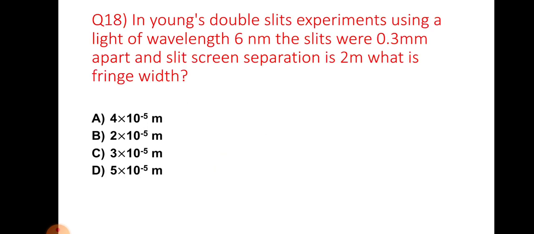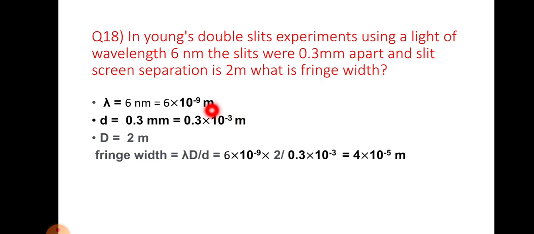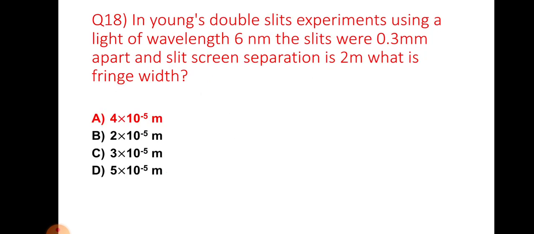Question number 18. In Young's double slit experiment using light of wavelength 6 nanometer, the slits were 0.3 millimeter apart and the slit screen separation is 2 meter. What is the fringe width? We know this is capital D, this is small d, this is lambda. Lambda is in nanometer, so let's convert that nanometer into meter. Let's convert millimeter into meter, and by using the formula we get our right answer, that is option choice A.